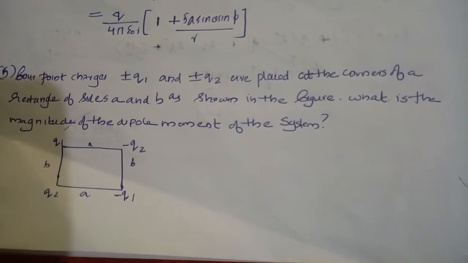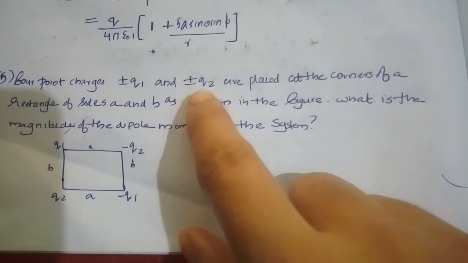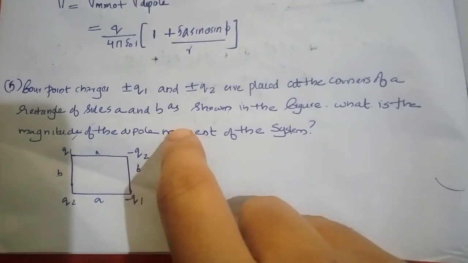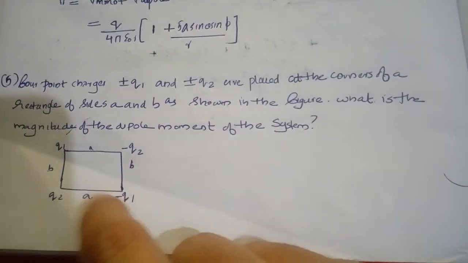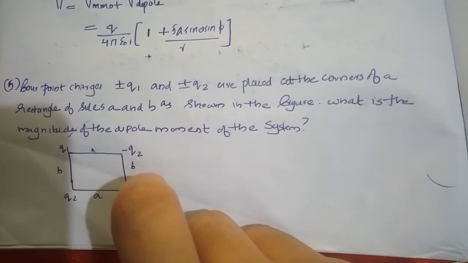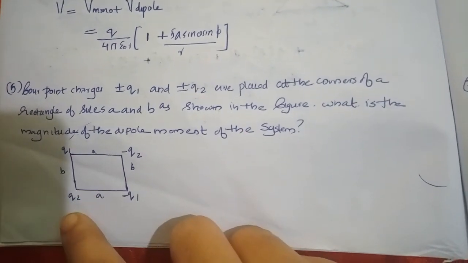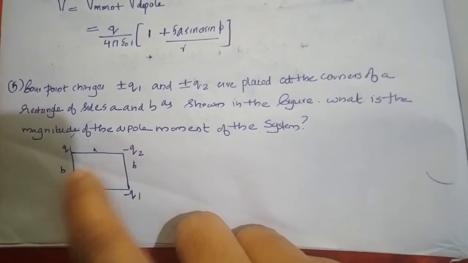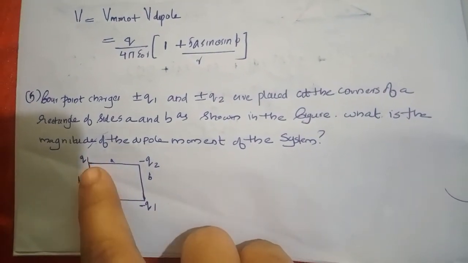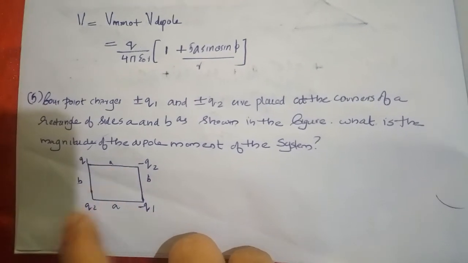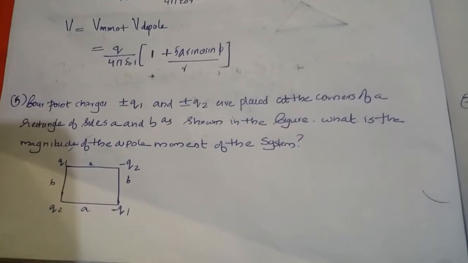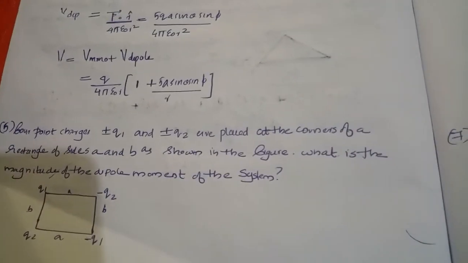Next problem, in which 4 point charges plus or minus q1 and plus or minus q2 are placed at the corners of a rectangle of sides a and b as shown in the figure. What is the magnitude of the dipole moment of the system? So here we should consider the system and their positions also. We first check whether the monopole moment is 0 or not. That is q2 plus q1 minus q2 minus q1, the summation of all charges, which equals 0. So the monopole moment is equal to 0. That means we can choose the origin anywhere.